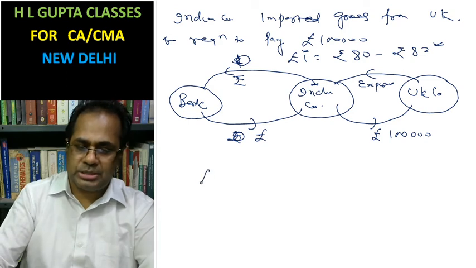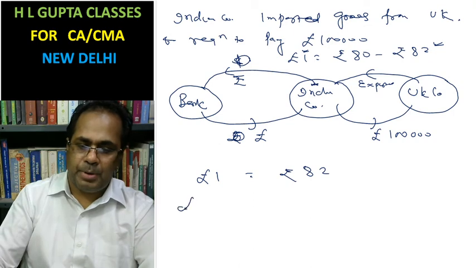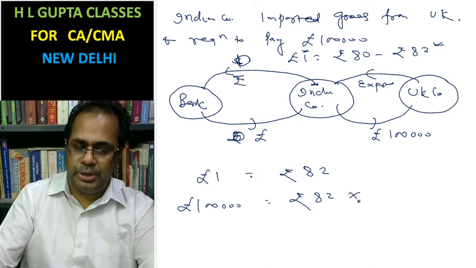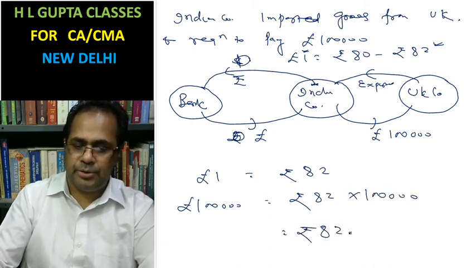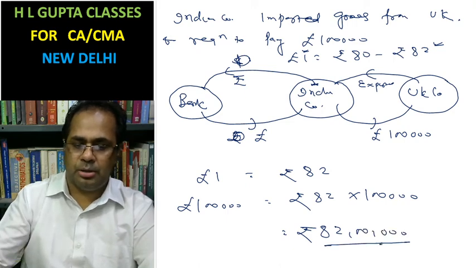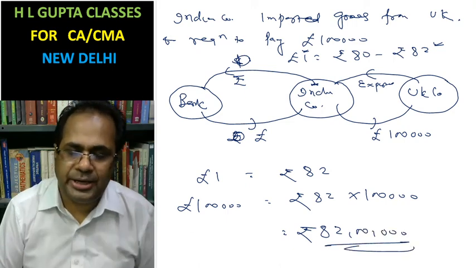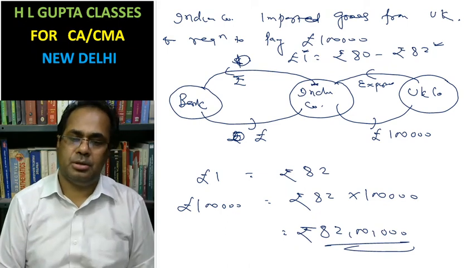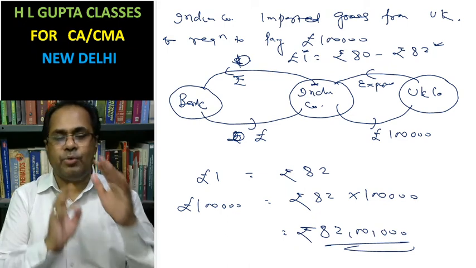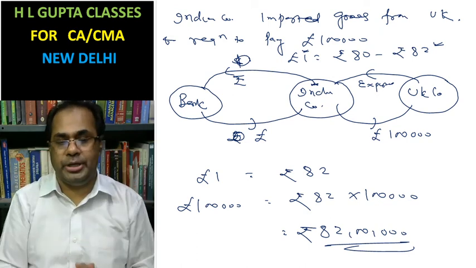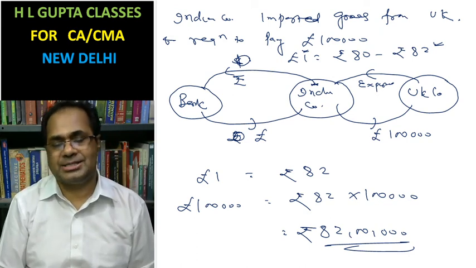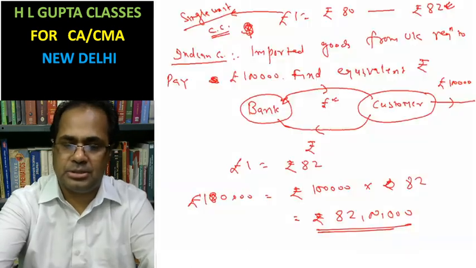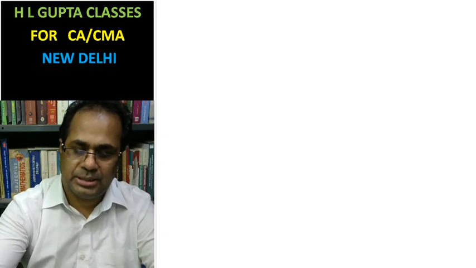You must understand pound 1 equal to rupees 82, and pound 1 lakh equal to, the Indian company will have to pay 82 into 1 lakh, that is rupees 82 lakh. The Indian company will have to pay 82 lakh for the pound payment. In this way, you have to understand very carefully when the bid rate is applied and when the ask rate is applied. You have to think just like this.